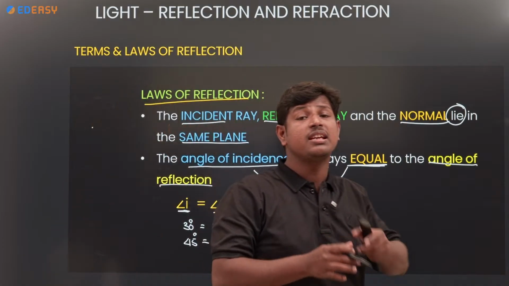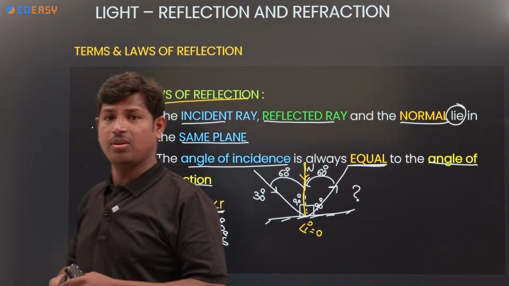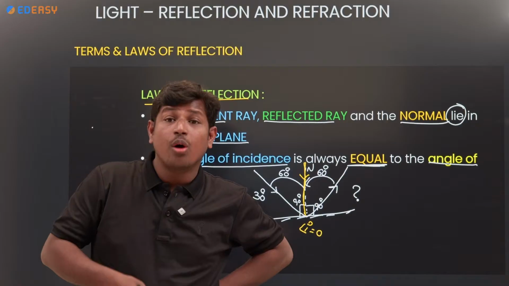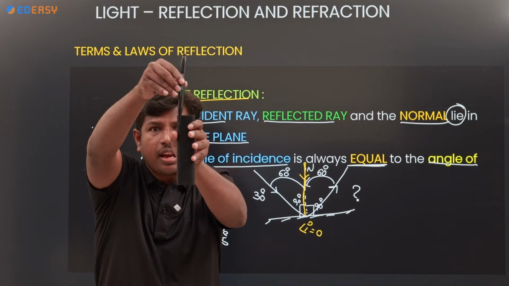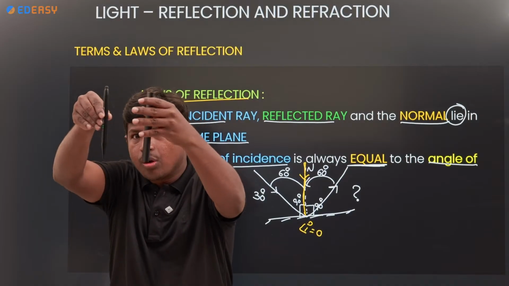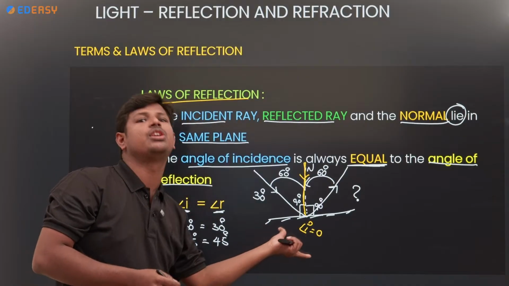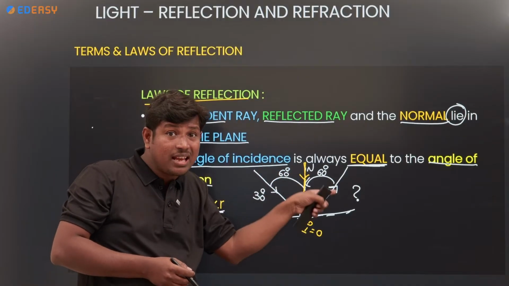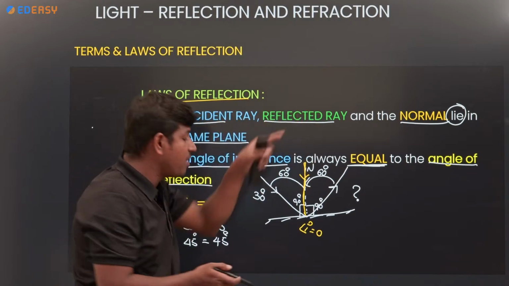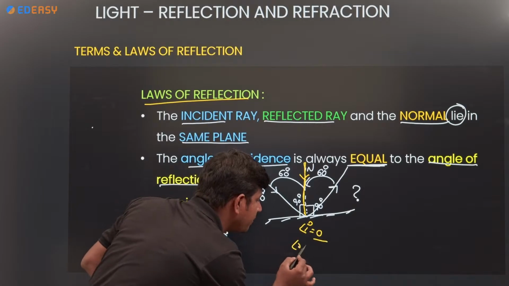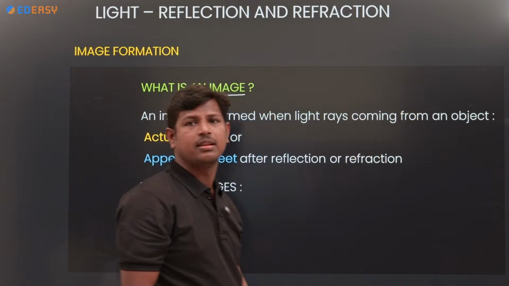Why is the angle of incidence 0? This is the normal and this is the incident ray. How will these two be? Parallel, right? If they are parallel, what is the angle? 0. So when a light ray passes through the normal, the angle of incidence is 0. If the angle of incidence is 0, the angle of reflection is also 0. Clear? Yes. Next one.